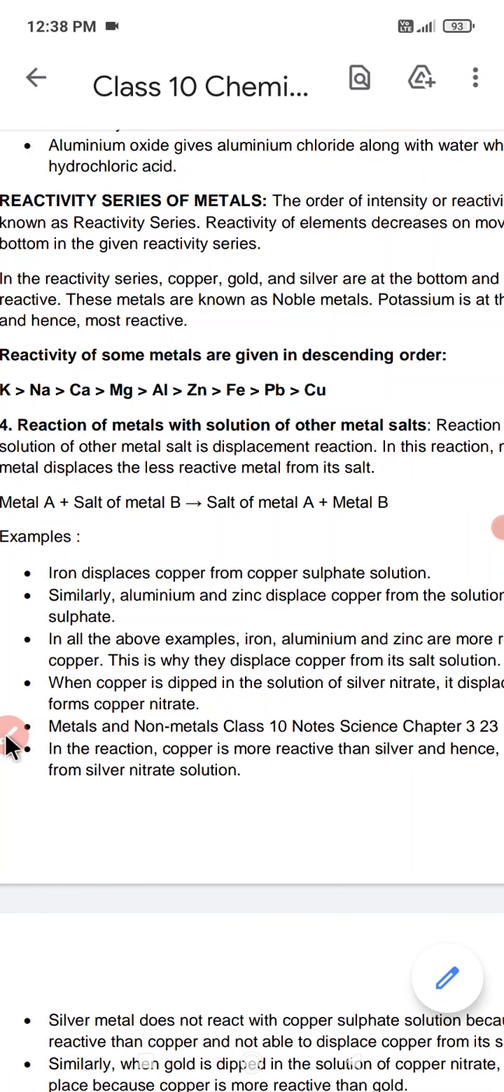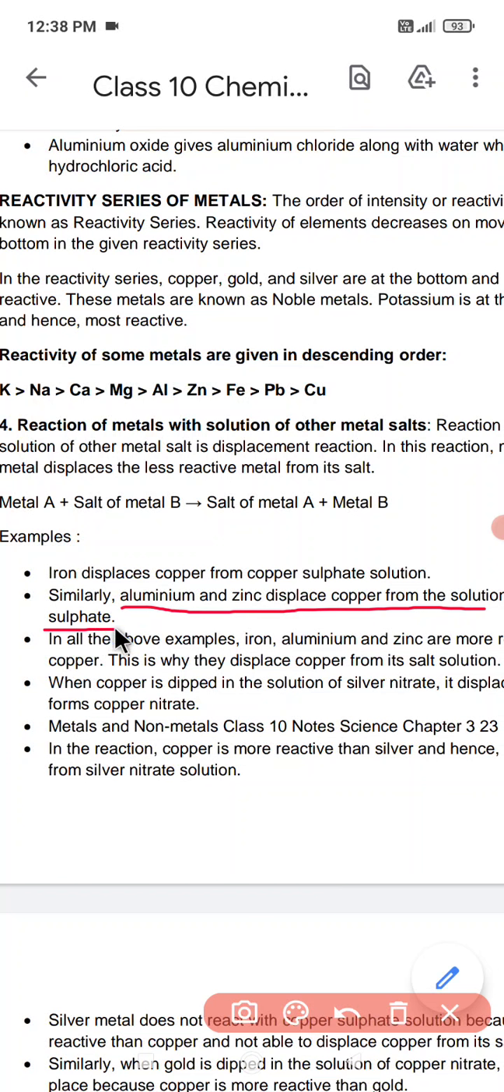Similarly, you can see aluminium and zinc displace copper from a solution of copper sulfate. Why? Because aluminium and zinc are much stronger than copper, so they can displace copper from a solution of its salt. In the above examples, iron, aluminium and zinc are much more reactive than copper.